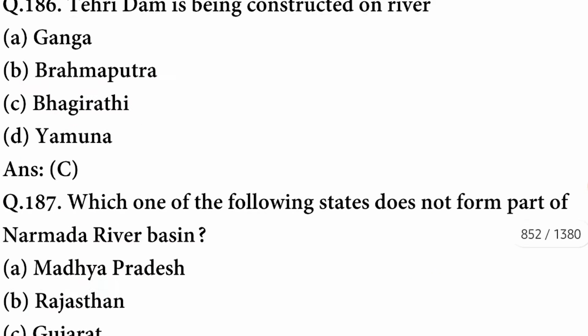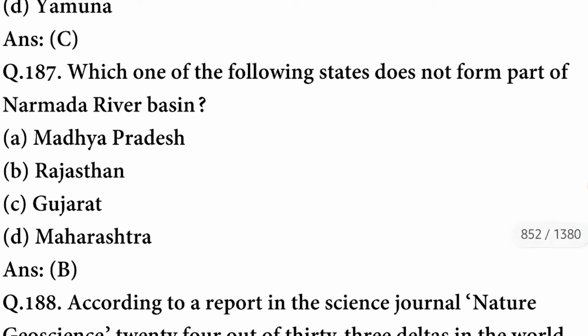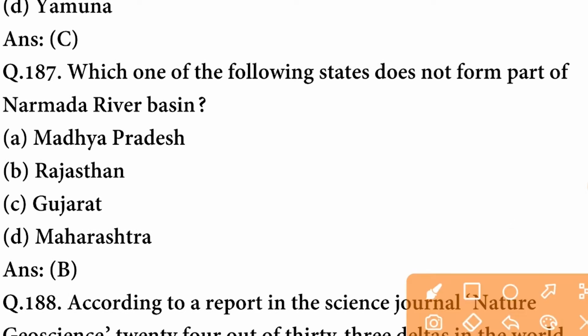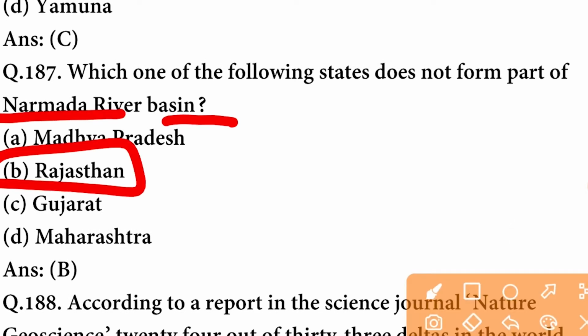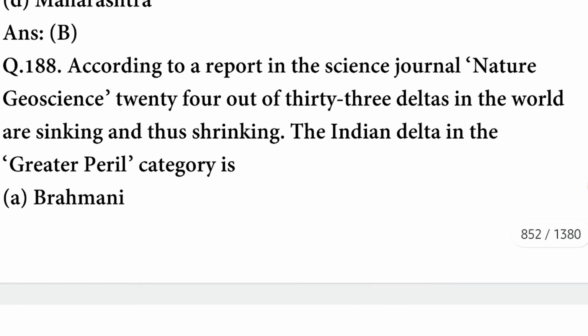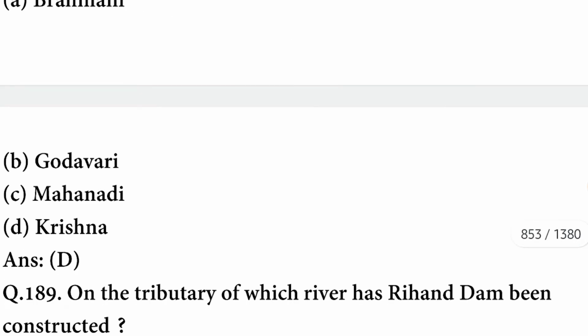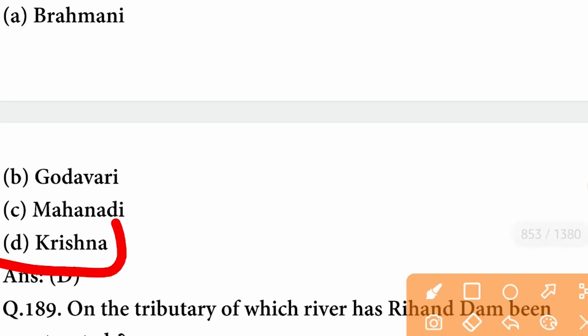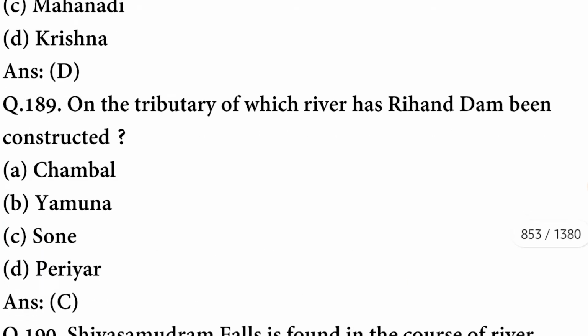C option is correct. Which one of the following states does not form part of the Narmada River Basin? The state is Rajasthan. B option is correct. According to a report in the science journal Nature Geoscience, 24 out of 33 deltas in the world are sinking and thus shrinking. The Indian delta in the greater peril category is the Krishna. D option is correct. Next question.